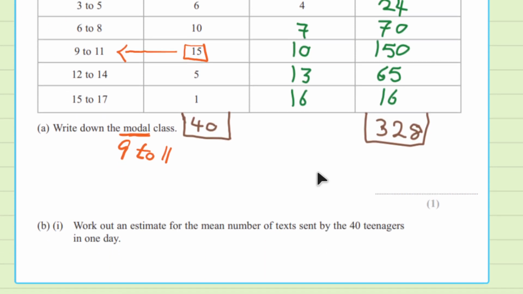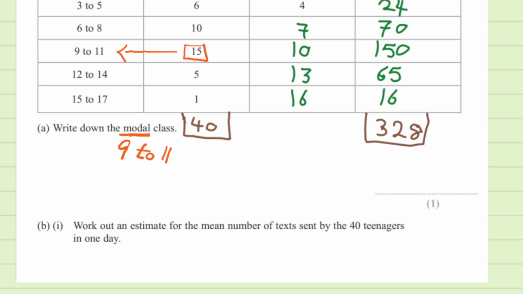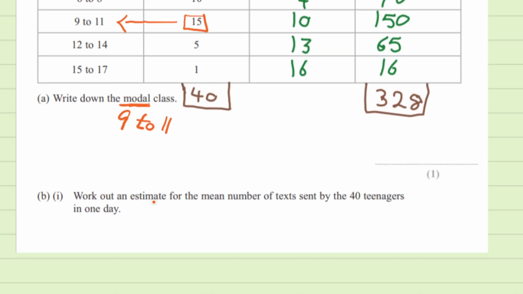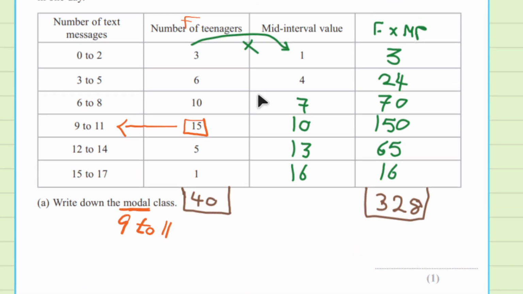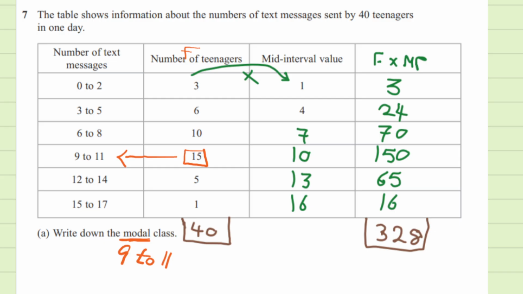Now the second part, the question says work out an estimate for the mean. So everything in handwriting is not given. I did it just for the sake of time. So they gave us the mid interval 1 and 4. So I filled this. How did I get the 7, 10, 13, and 16? It's the middle point here. 6 plus 8 is 14. Divided by 2 is 7. 9 plus 11 is 20. Divided by 2 is 10, and so on.